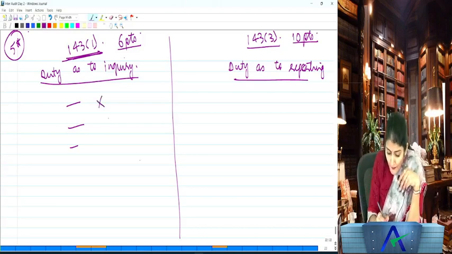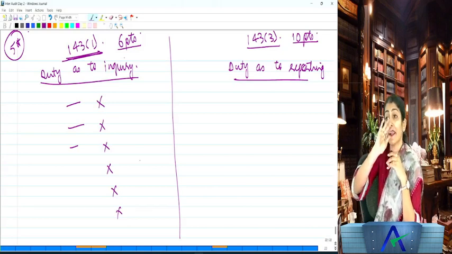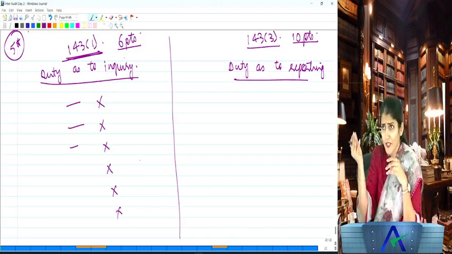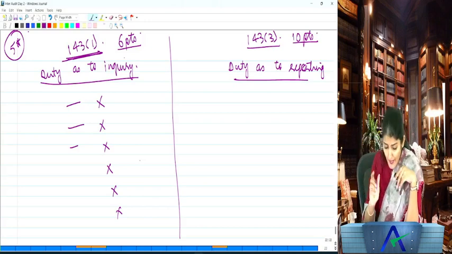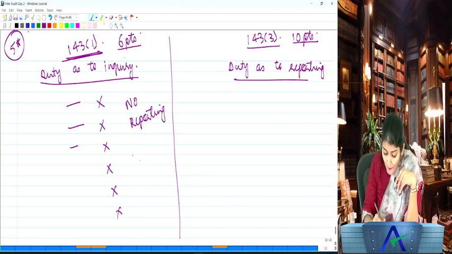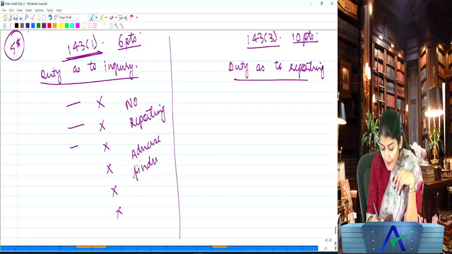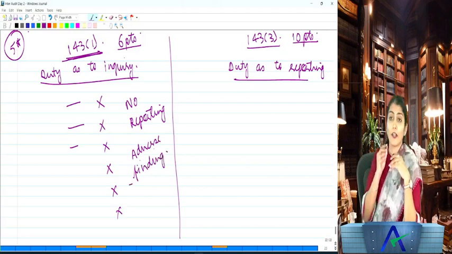If we don't find anything, I made an inquiry regarding those 6 points, I did not find anything wrong over there, then what does it say? No reporting is required to be done. So when is reporting required to be done? Only when there is an adverse finding, only when there is a negative finding.